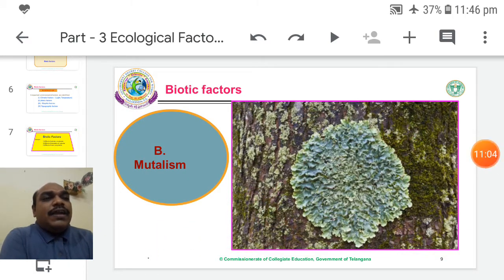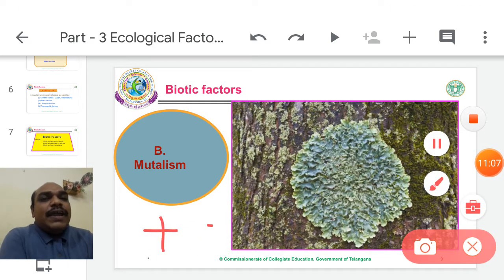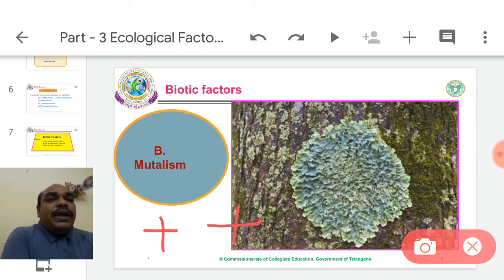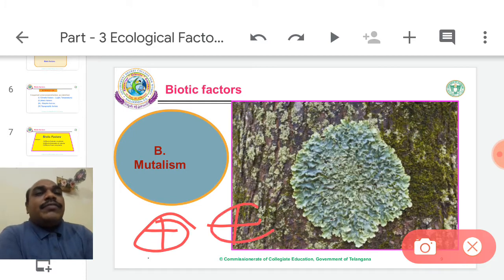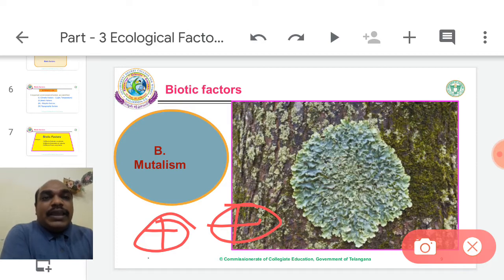The symbols indicate plus and plus. Both get mutual benefit. One point is important. If the algae and fungi are separated from each other, they cannot survive. They will not survive in nature. Both will die. When we separate them, both die. They cannot live separately, independently in nature. It is the main point under mutualism. So remember the definition.